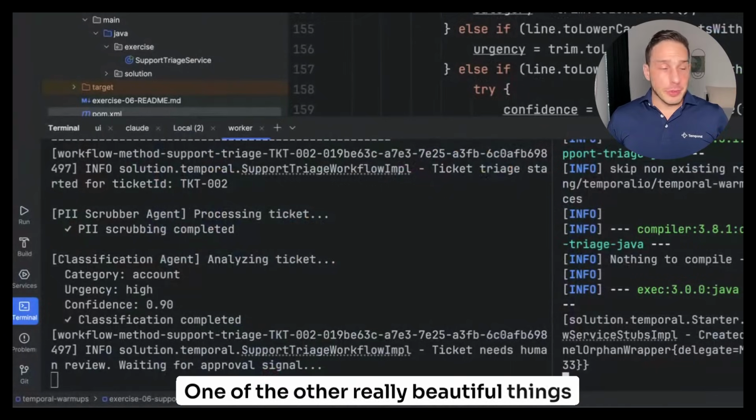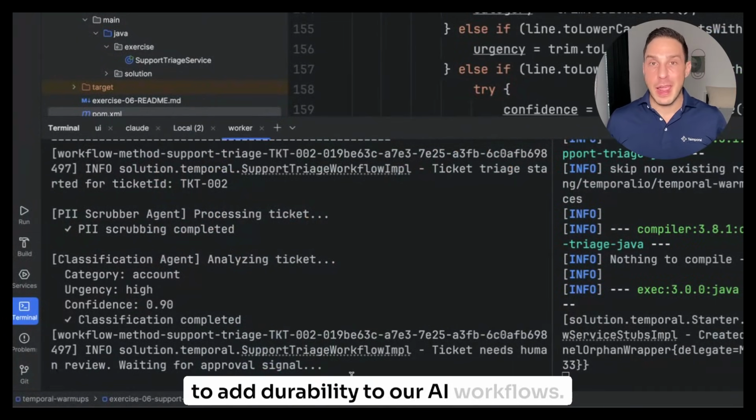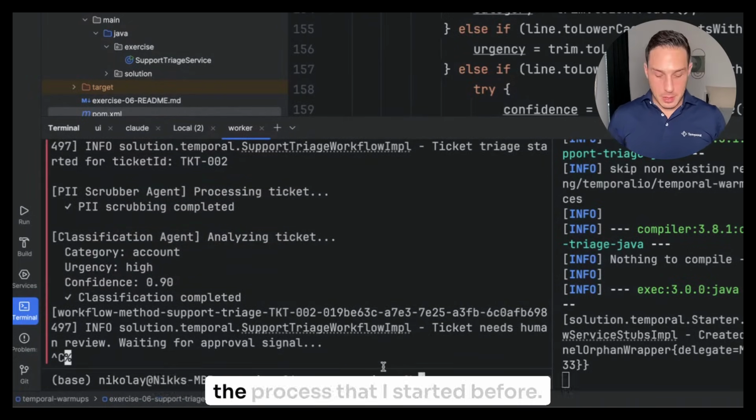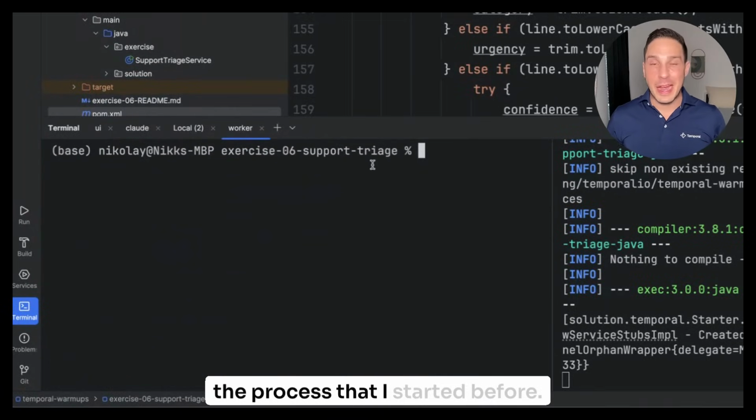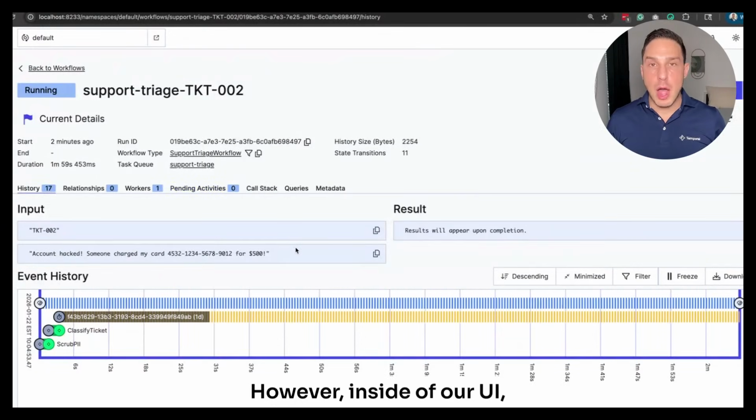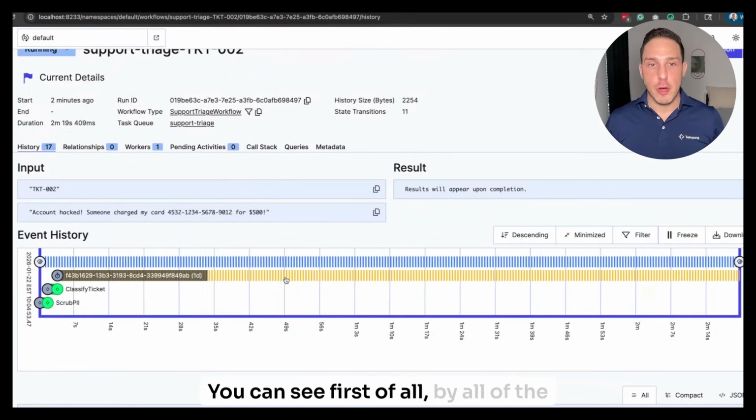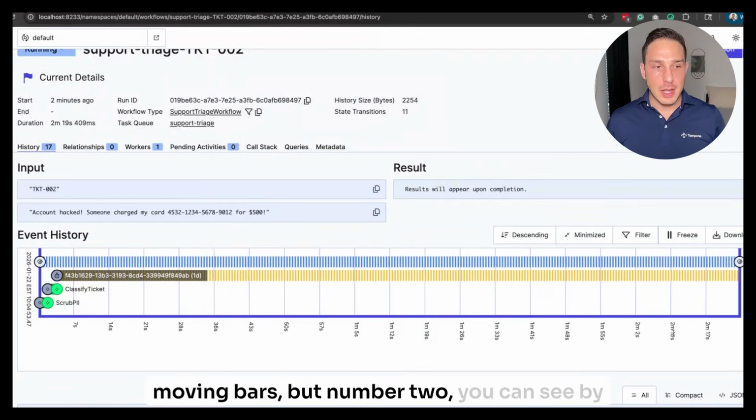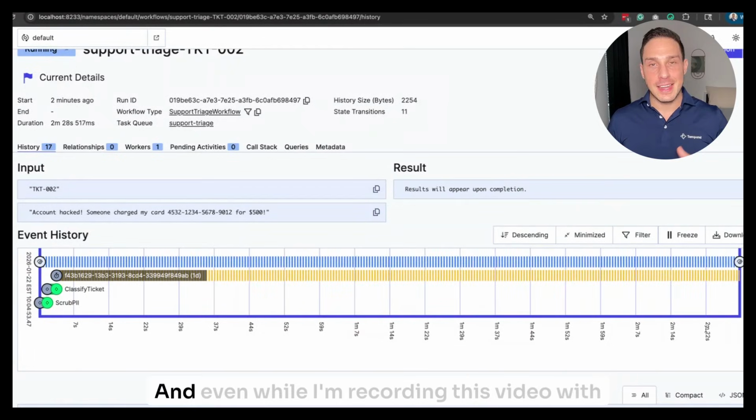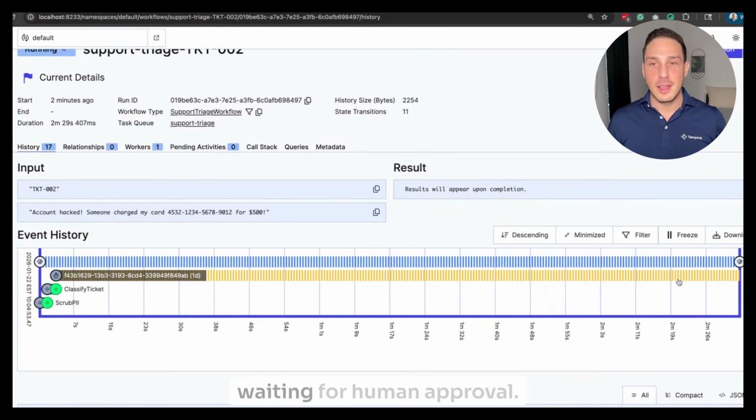One of the other really beautiful things about Temporal is that the ultimate goal is to add durability to our AI workflows. And so what I can do is I can come and stop the process that I started before. And the process is completely stopped. However, inside of our UI, we can see that our triage flow is still continuing. You can see, first of all, by all of the moving bars, but number 2, you can see by this duration down here that this has been running for over 2 minutes. And even while I'm recording this video with you, this process continues to execute, still waiting for human approval.